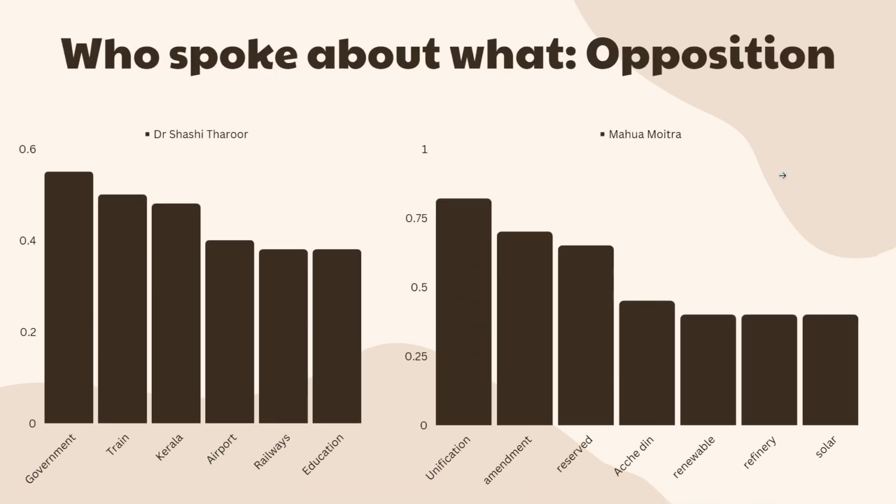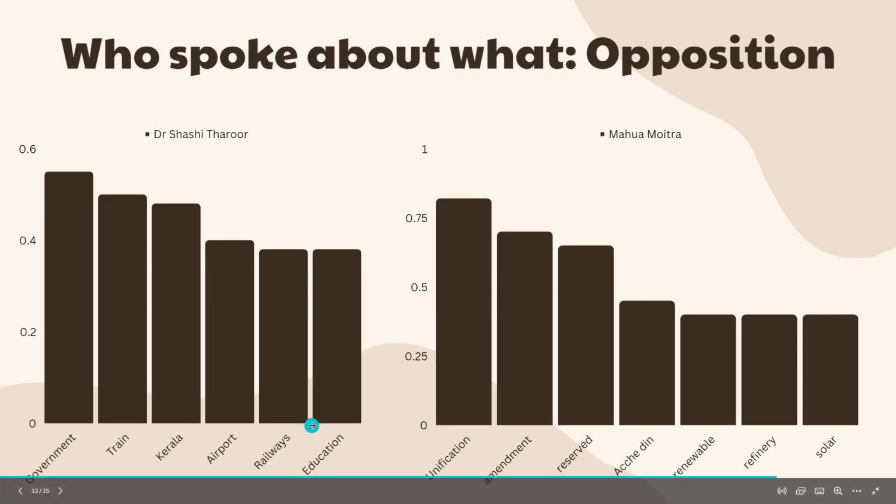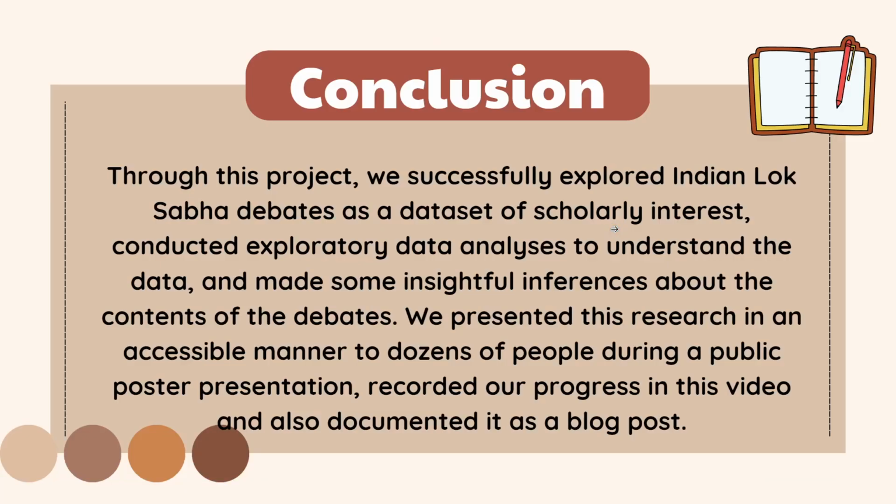Then in terms of the opposition, we see people like Shashi Tharoor, who bring up local issues as well as national issues, and people like Mahua Moitra, who are slightly closer to their own local issues. So she'll talk about Naxalites, she'll also attack the Modi government on their Achhe Din promise, whereas people like Shashi Tharoor will talk a lot more about government, governance, his own state, which is Kerala, and then urbanization such as airport, railways, and education.